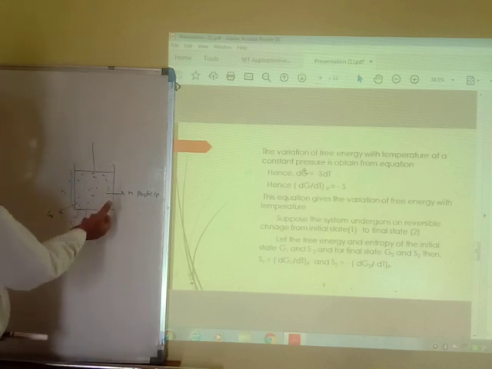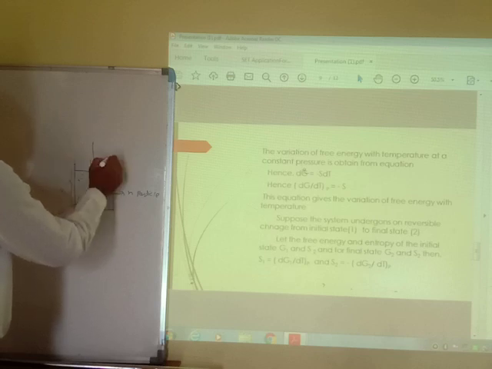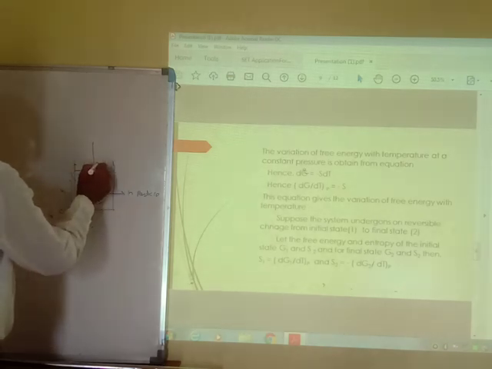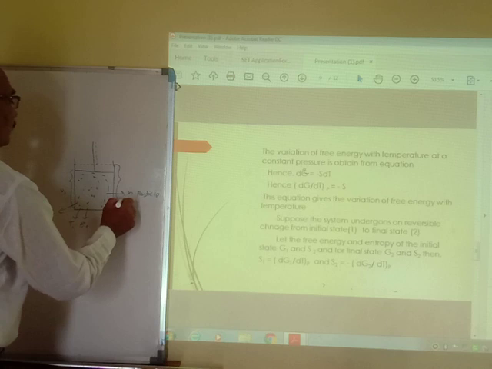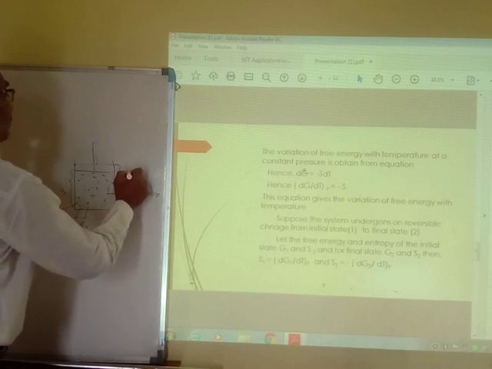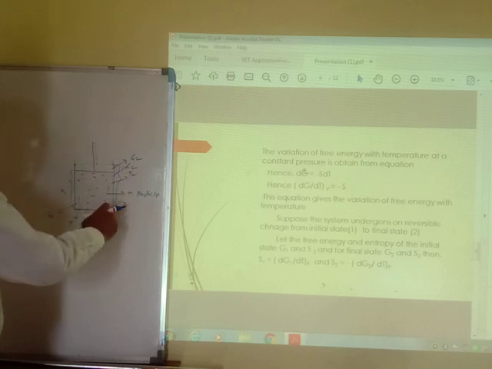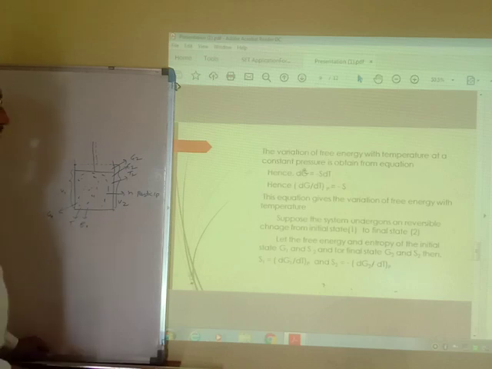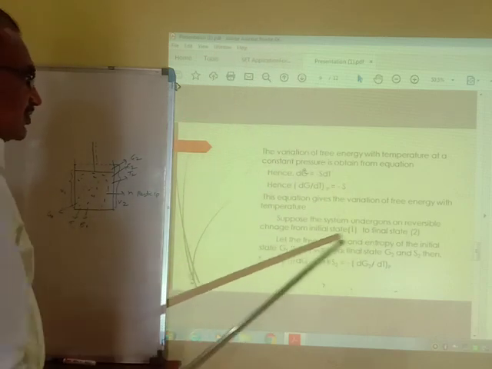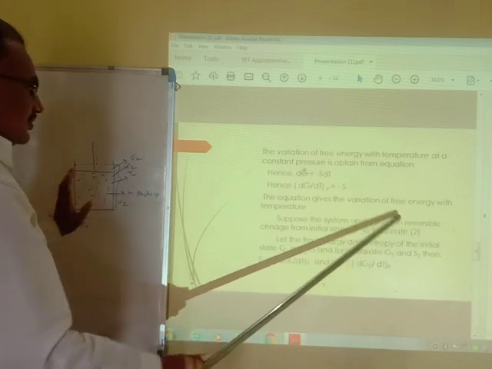Now this system absorbs energy, and due to absorption of this energy, its volume is increased. This is the final state. This is the volume V2, its temperature is T2, internal energy E2 and Gibbs free energy G2. This is the second stage. This is the initial state, this is the second stage. Now suppose the system undergoes a reversible change from initial state 1 to final state 2.